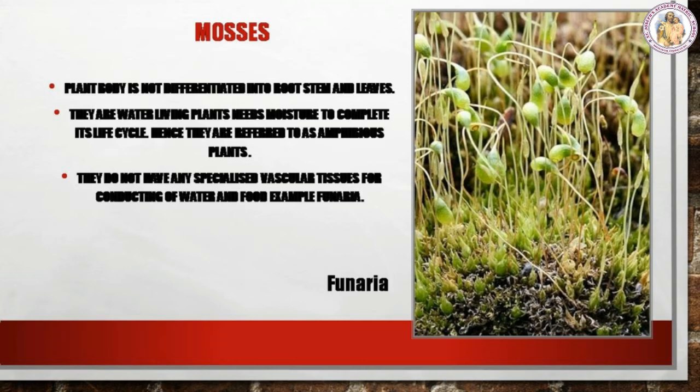Next, mosses. Plant body is not differentiated into true root, stem, and leaves. They are water-living plants and need moisture to complete their life cycle. Hence, they are referred to as amphibious plants. They do not have any specialized vascular tissues for conduction of water and food. Example, Funaria.